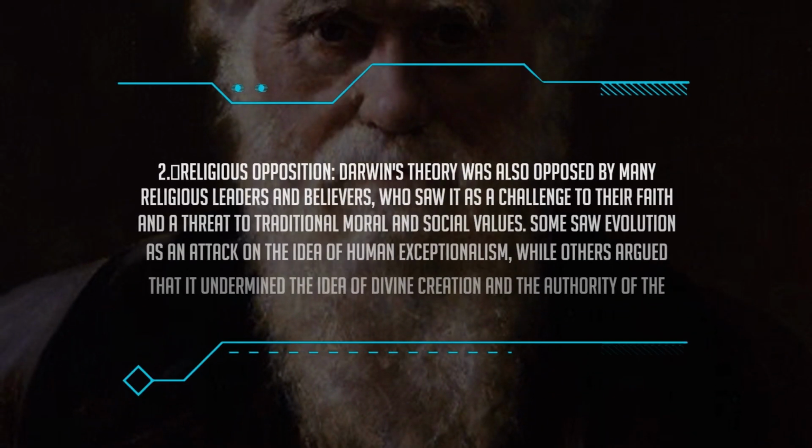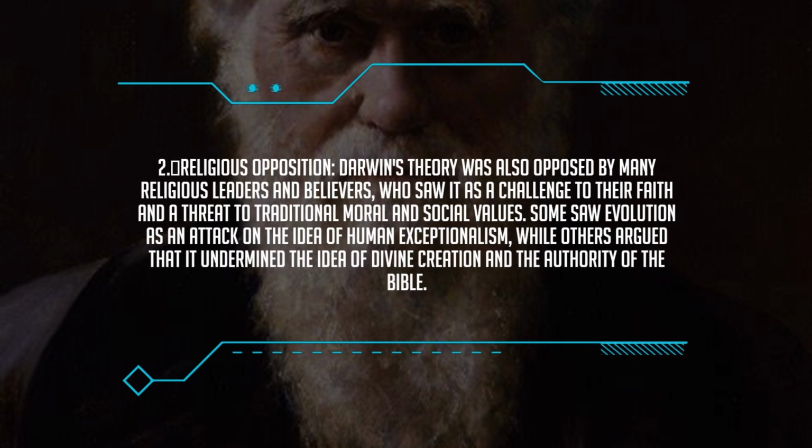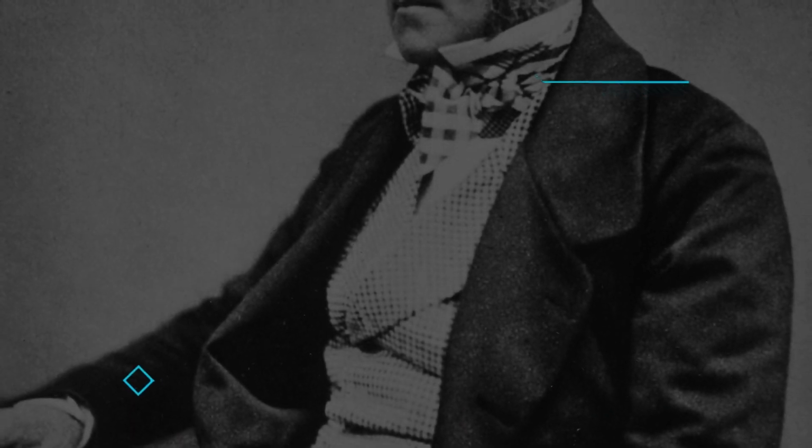2. Religious opposition. Darwin's theory was also opposed by many religious leaders and believers, who saw it as a challenge to their faith and a threat to traditional moral and social values. Some saw evolution as an attack on the idea of human exceptionalism, while others argued that it undermined the idea of divine creation and the authority of the Bible.